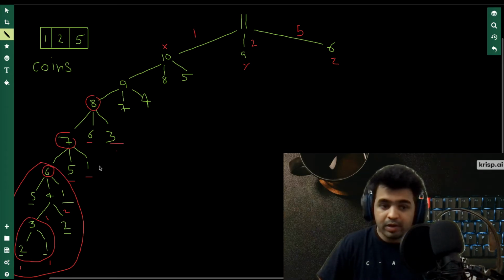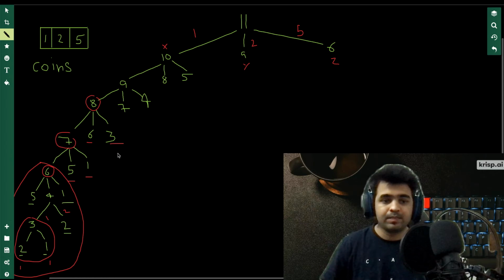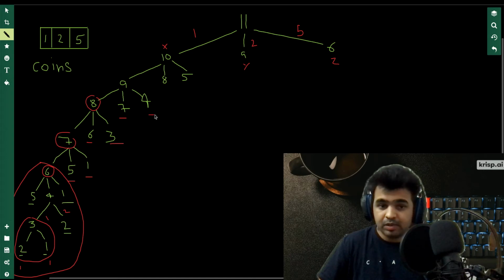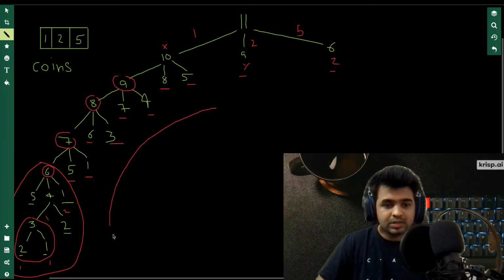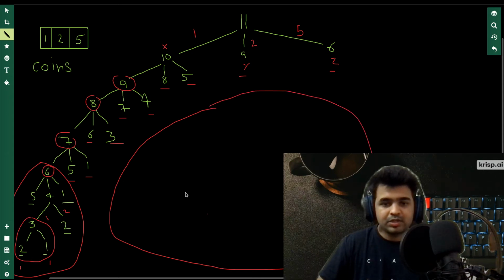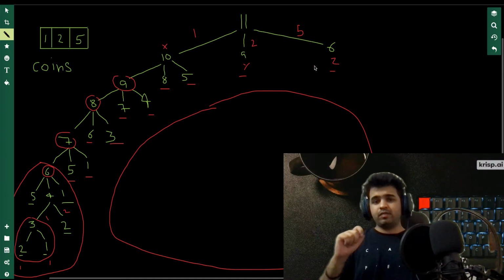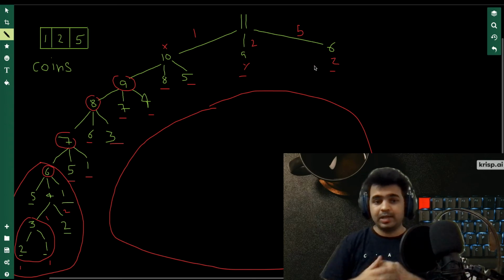Now for 3 also, we have already calculated it. We can just take it here. So we are able to save all this calculation using dynamic programming. We go to 7. We have already calculated 7. We can just reuse it. We have already calculated 4. We can reuse it. And in the same manner, we have calculated 8, 5. We have calculated 9 also. And we have calculated 6 also, right? So we are able to save this entire piece of calculation here by using dynamic programming, where we are using memory to check if we have solved this problem earlier or not. If we have solved it earlier, then we know we do not have to recalculate it.